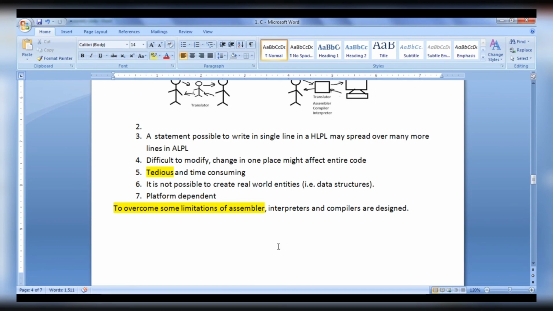Hope you guys have understood what an assembler is, what it does, and what the pros and cons are. For this tutorial, this much is enough, friends. In the next tutorial, we get more information on programming language evolution.